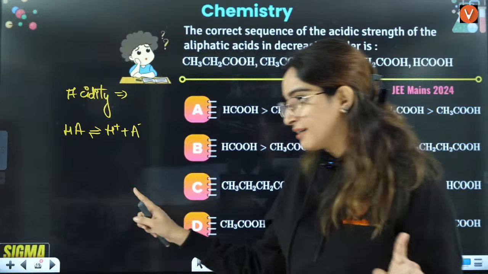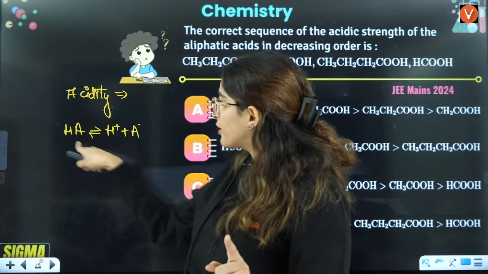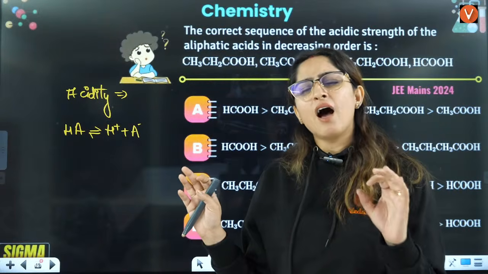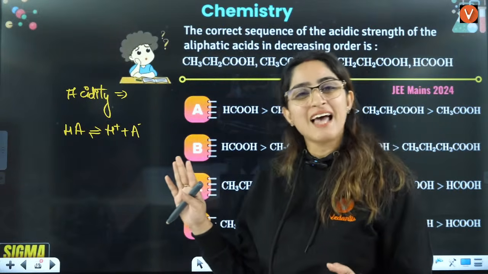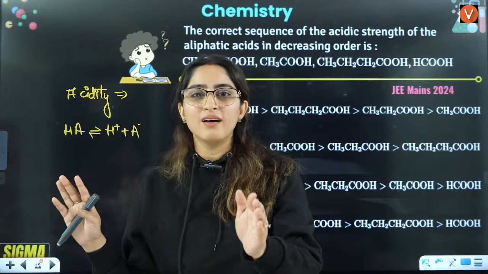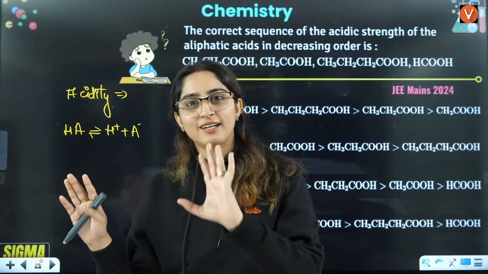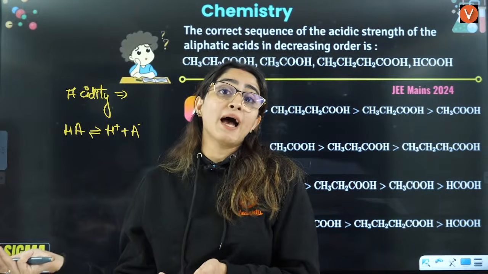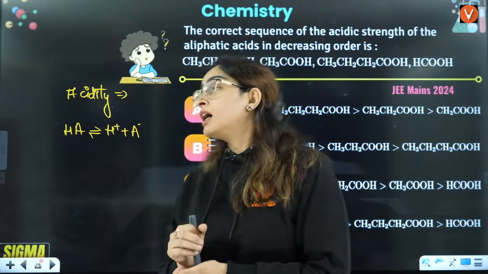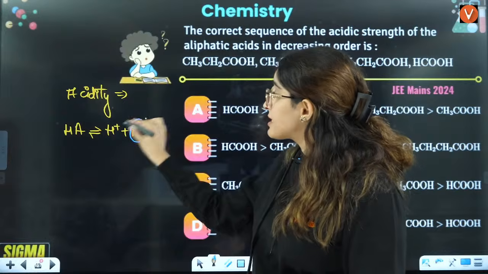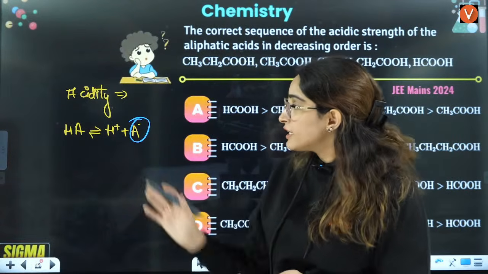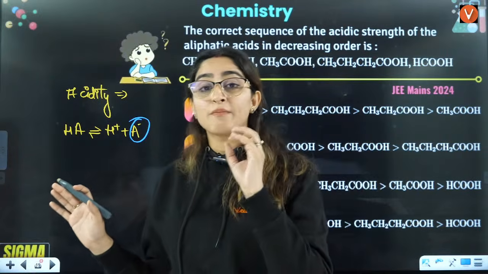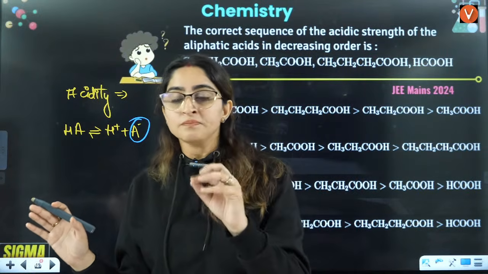So if I tell this acid, you give up proton, you give me proton, and you are going to be very unstable, then this acid will be like, I am not psycho. I'll not give up this proton. That means it will behave as a bad acid, right? If I say you will be a very stable carbanion, then this will be like, okay, I'll give up proton, and now it will be stable. That means a very good acid, right?